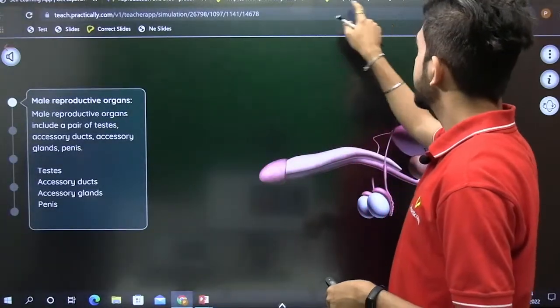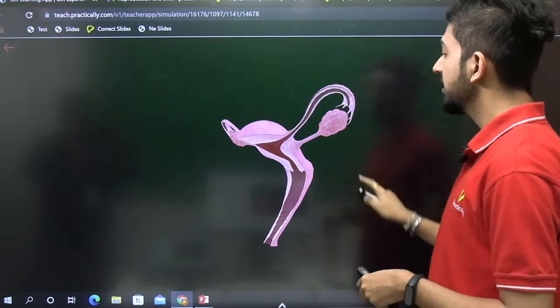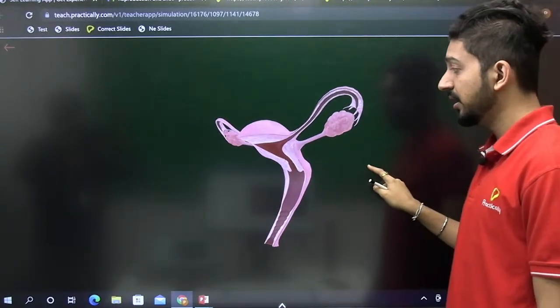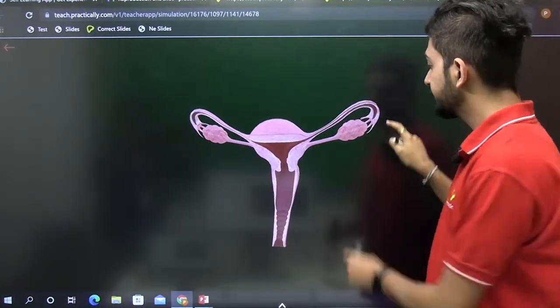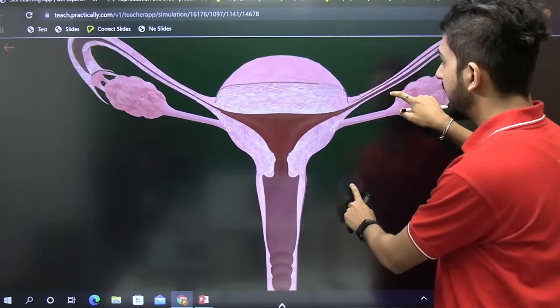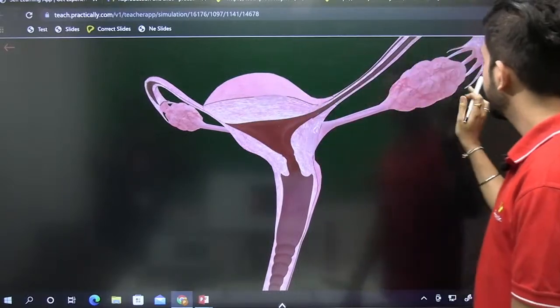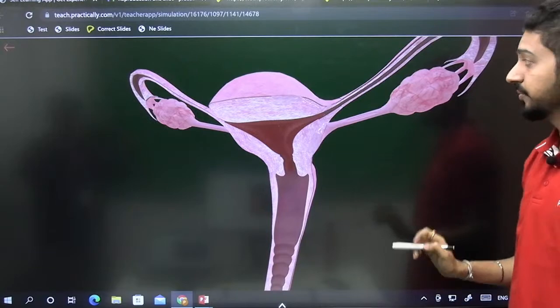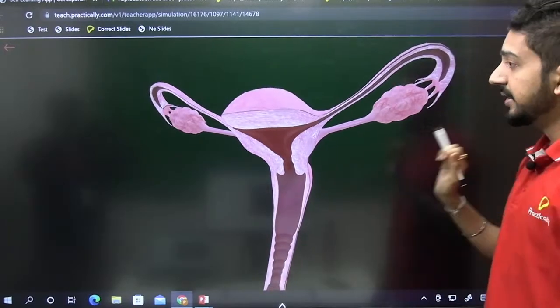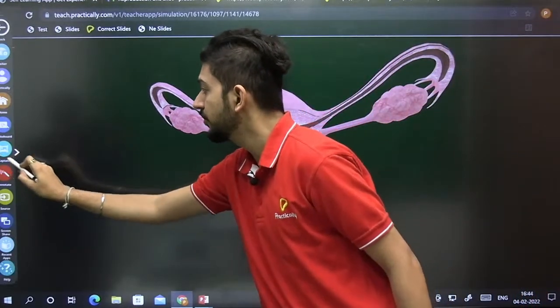So let's see the female reproductive system first. Here is the female reproductive system, which has various parts in it. We have two ovaries over here, and following the ovary we have a long tube-like structure which is the fallopian tube. Let's see the different parts of the fallopian tube.